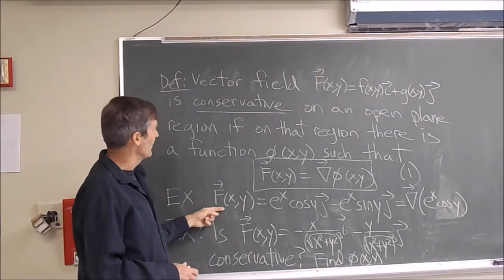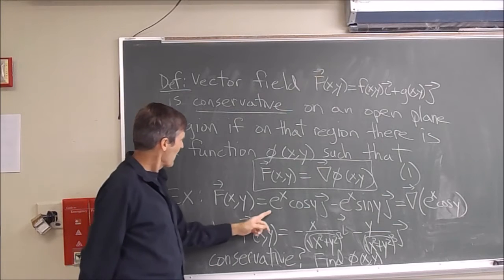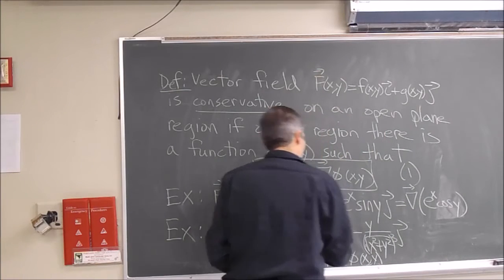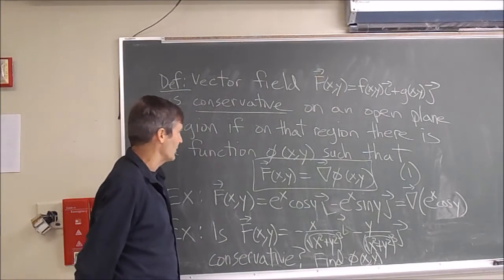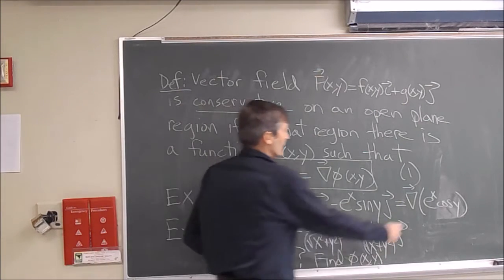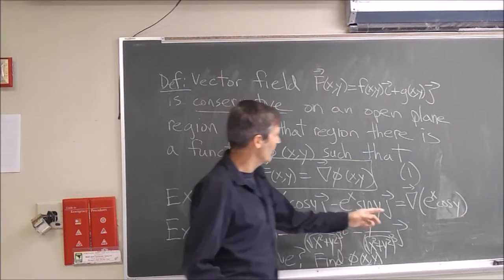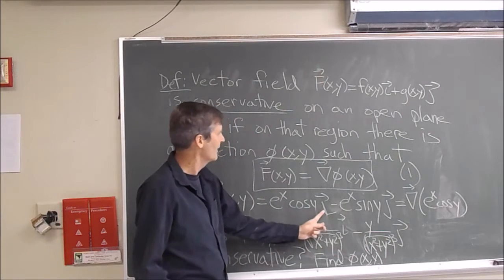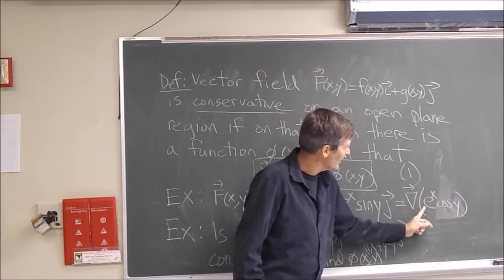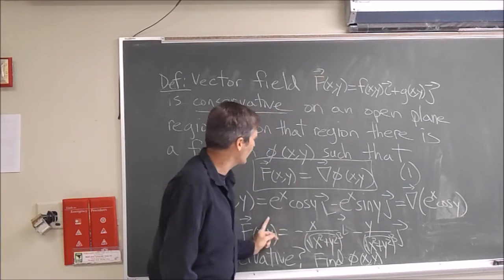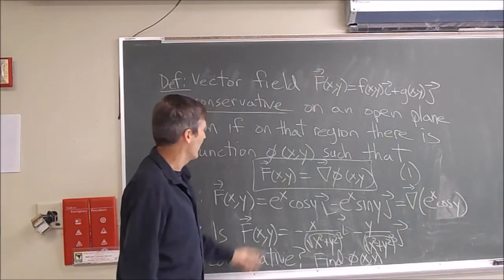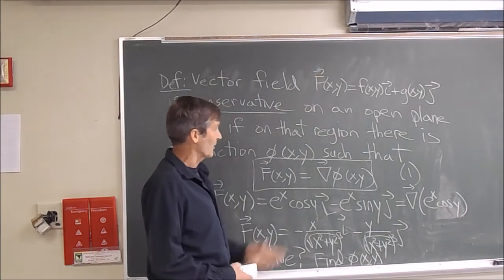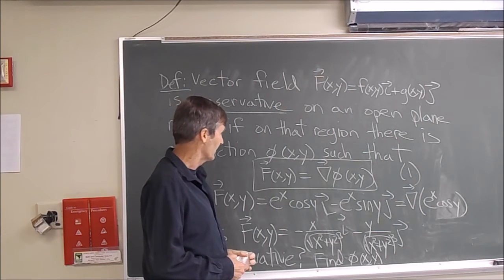For instance, here's a function that's conservative, a vector valued function. e to the x cosine y i minus e to the x sine y j, because we notice it's the gradient of e to the x cosine y, right? You take a partial, the gradient is the vector of partial derivatives. You take partial with respect to x and you get e to the x cosine y, that multiplies i. You take the partial with respect to y and you get minus e to the x sine y, and that multiplies j. So this is the vector of partial derivatives of this one, i.e. it's its gradient. Since this is the gradient of e to the x cosine y, we say this is the gradient of some function. This is a conservative vector field.